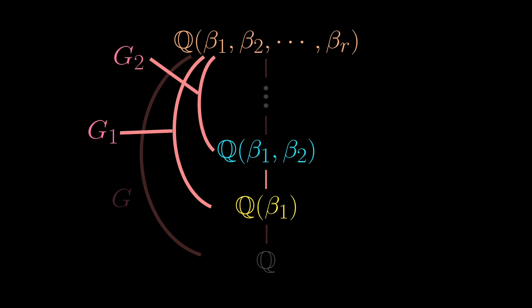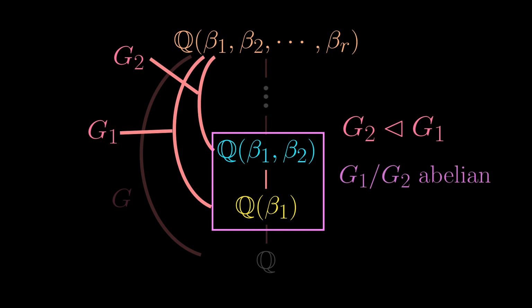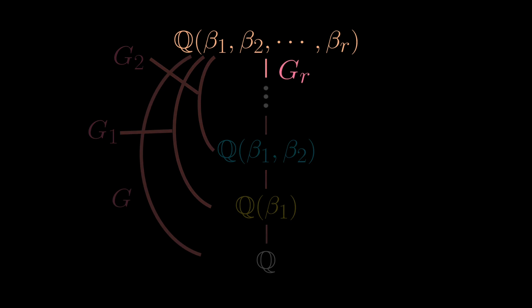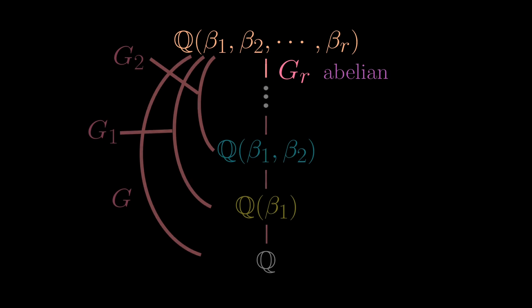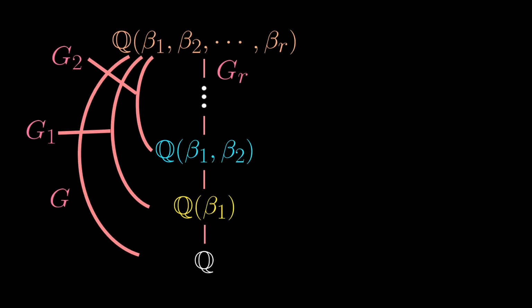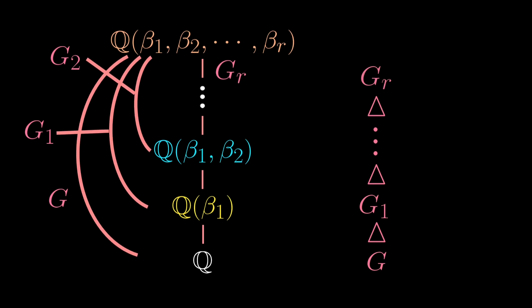Exactly the same argument will also apply here. This means that G2 will be a normal subgroup of G1, and the quotient group G1 mod G2 will be abelian. This argument extends until we hit the last extension, which will have Galois group GR, and similarly, GR needs to be abelian. So putting everything together, we have a chain of normal subgroups, and in each of these normal relationships, we have the quotient group to be abelian.